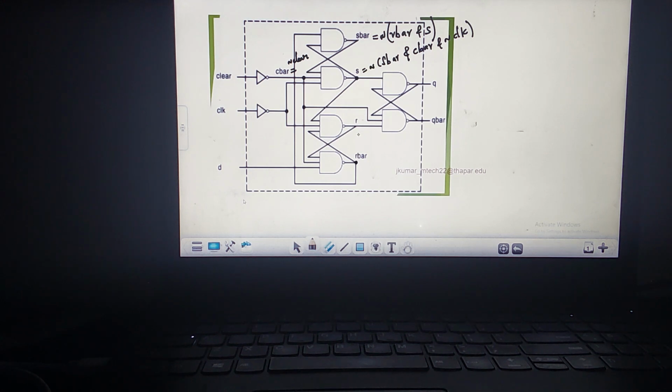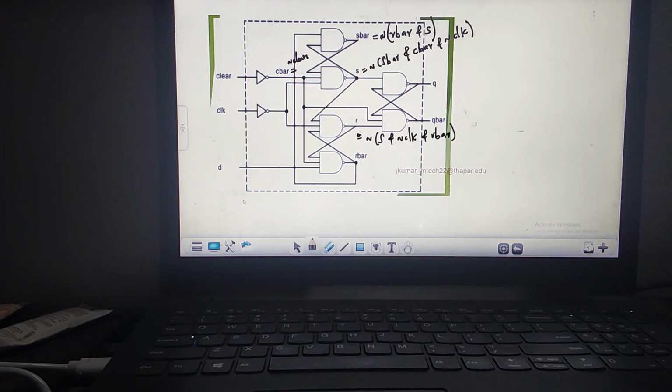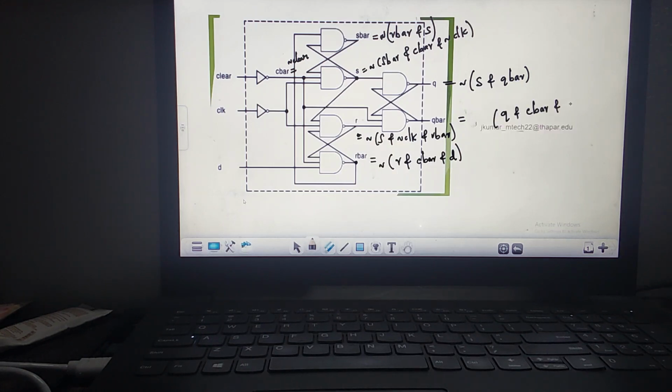So what about R? R is nothing but S AND operation with not of CLK, again AND operation with R bar. R bar is nothing but what? R bar is R AND operation with C bar, again AND operation with D. Again, this is a NAND operation. What is Q? Q is nothing but S and output Q bar, again a NAND operation. What about Q bar? Q bar is Q and C bar and R, again a NAND. So these are the logical equations. What is this nothing but? Negative edge triggered D flip-flop. Now can you write a program for this quickly?